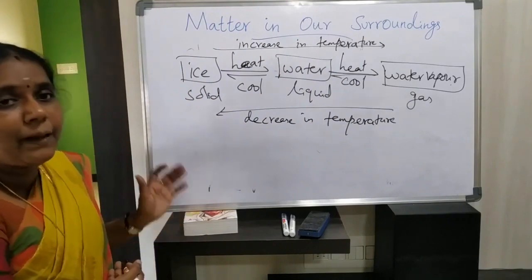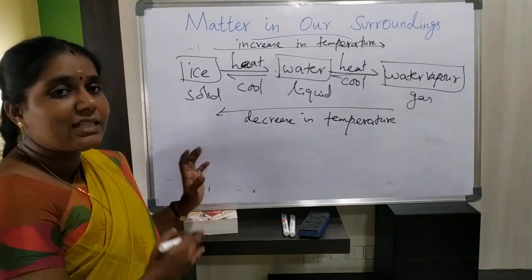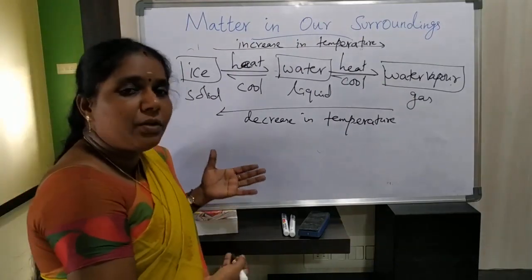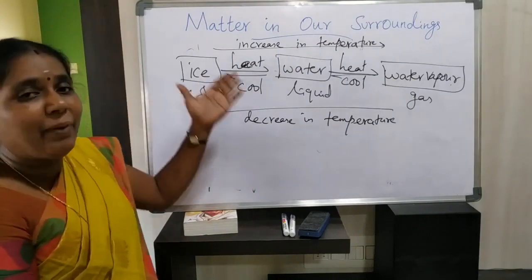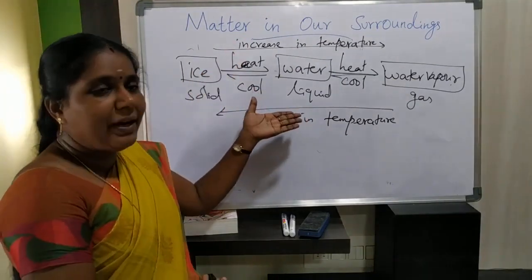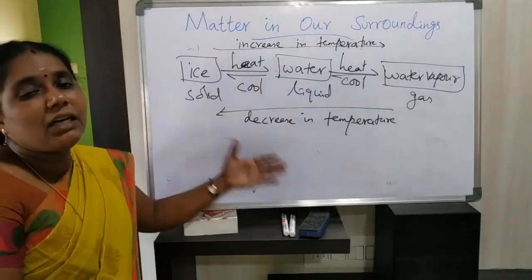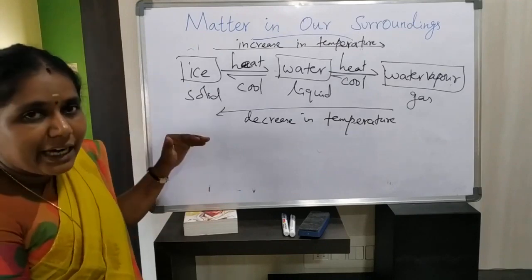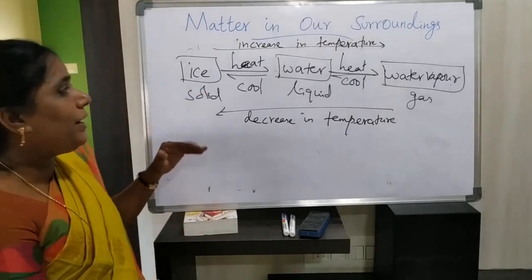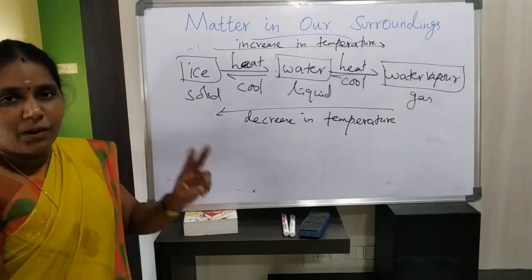So by increasing temperature or decreasing temperature, as well as by applying pressure, we can change one state of matter into another state of matter. About that we will discuss later. Generally two conditions we apply for conversion of one state of matter into another: the first condition is temperature and the second condition is pressure.